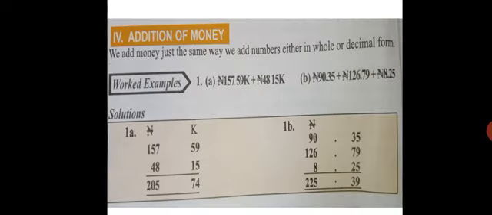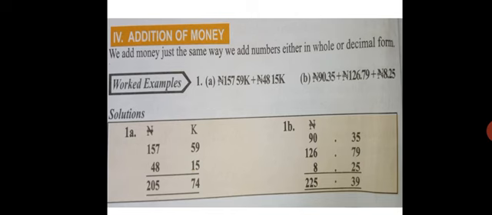We can add up money. But the good thing is, adding up money is just the same. We add up money the same way we add up whole numbers and decimals. So, look at this example. In example 1, I have 157 naira, then 59 kobo.